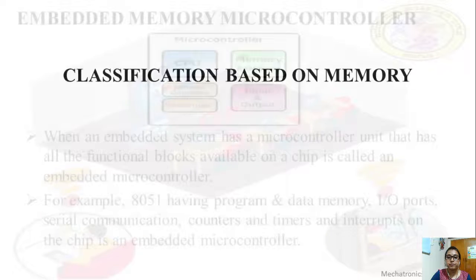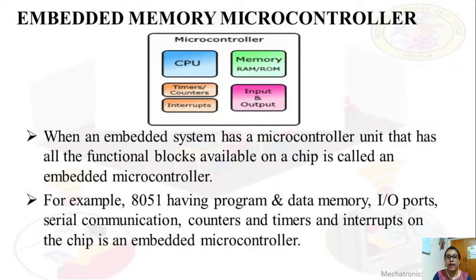Next is classification based on memory. Based on memory, we have the embedded memory microcontroller and the external memory microcontroller. Embedded memory, as the name suggests, means the memory is embedded on the chip. External means we connect external memory. The embedded memory microcontroller has an on-chip CPU, memory, input output ports, timers, counters, interrupts, etc.